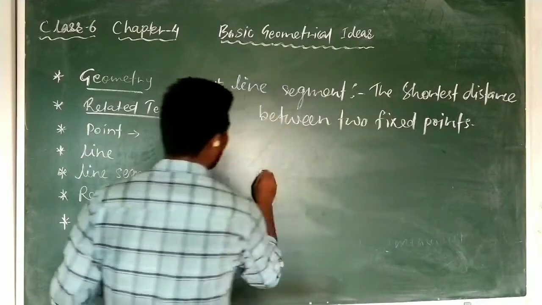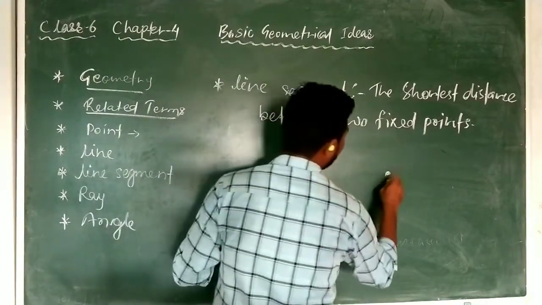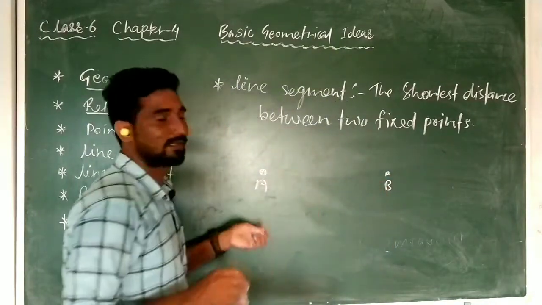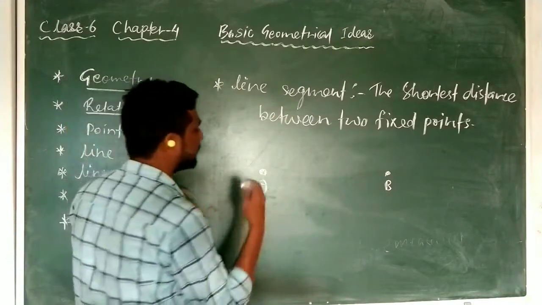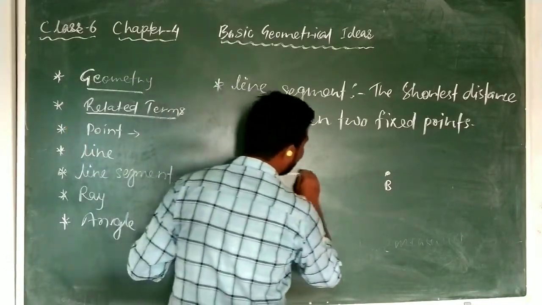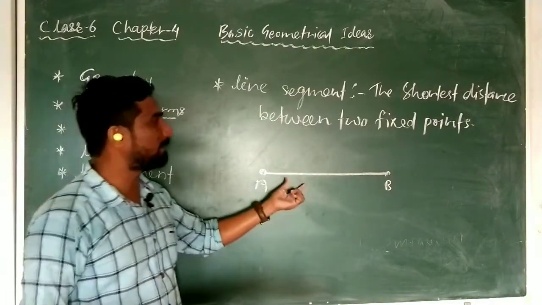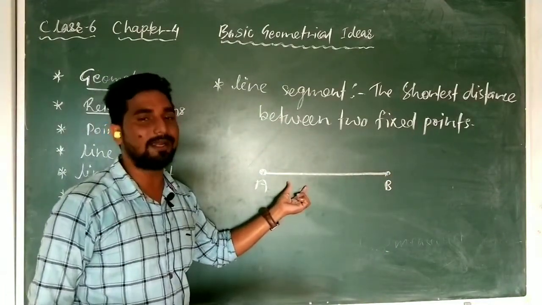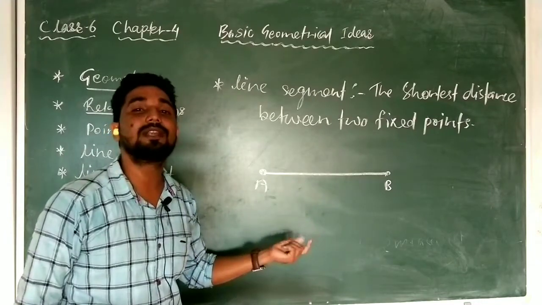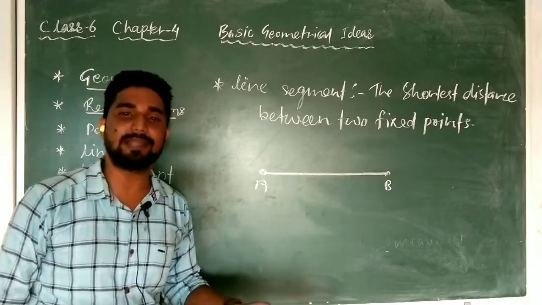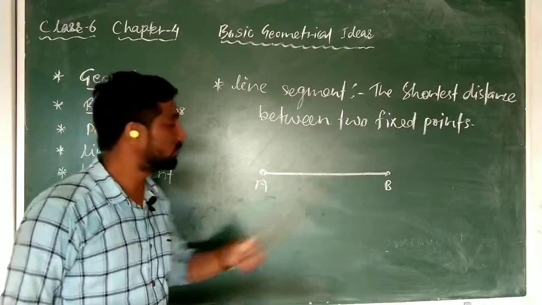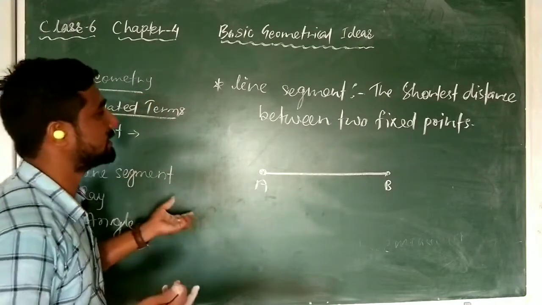Now suppose this is A and this is B, and these two points are fixed here. You can see I have just marked them, and if you join them, this is the line segment. So a straight path which has end points is called a line segment, and a straight path which does not have end points is called a line. So this is the difference between a line and a line segment.